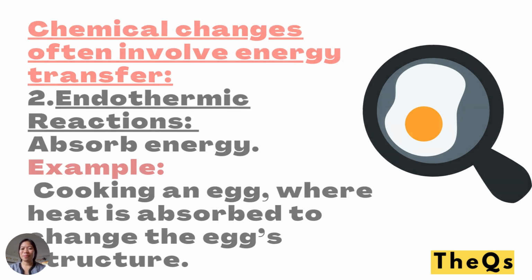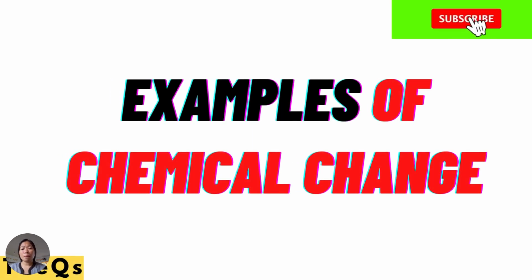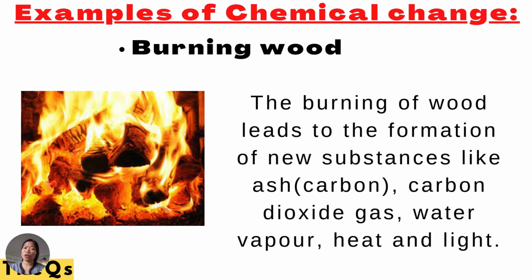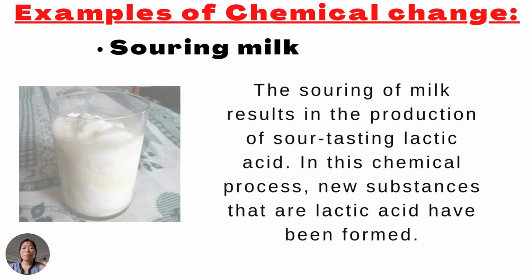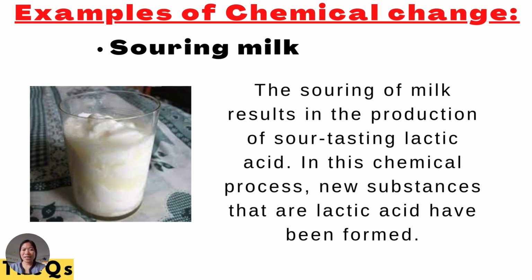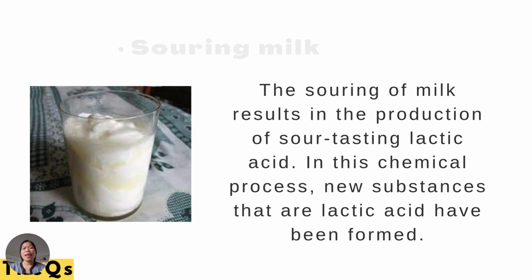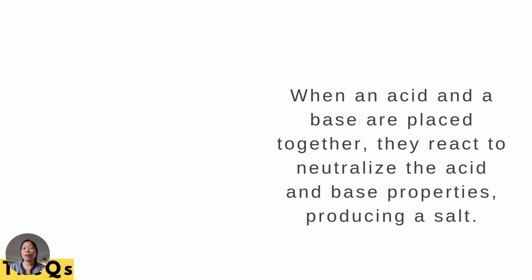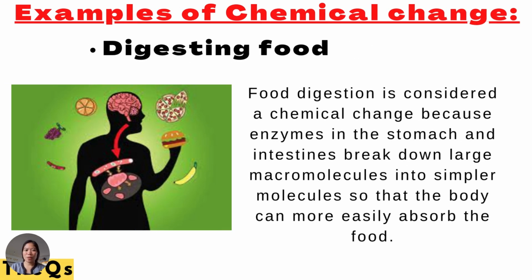You try it. Here are the examples of chemical change. First, we have burning of wood, of course, because there is another substance being formed, like ash. And then, souring milk. You can see bubbles. And then another one is mixing acid and base. It produces salt. So this is an example of chemical change.